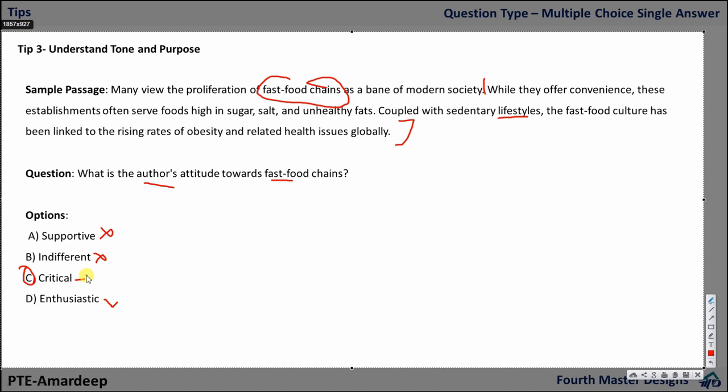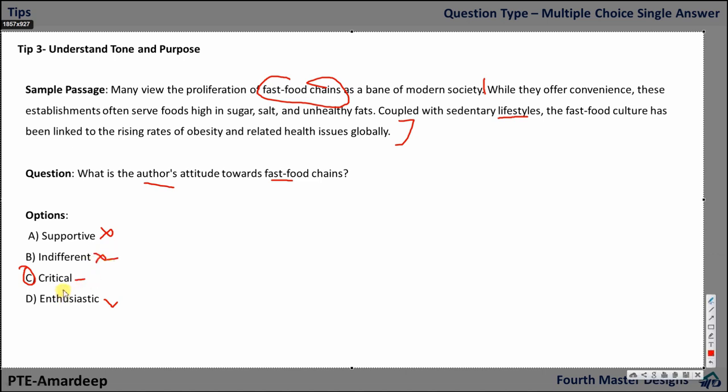Why? The meaning of indifferent, I can eliminate it based on the meaning. Why? Because it means something which is of no interest to anyone. Okay, so let's say if I say he gave an indifferent look to that XYZ thing, it means he was not interested at all. So it's not like the author is interested or not interested about fast food chains, he is criticizing. So based on the meaning, I can eliminate indifferent.